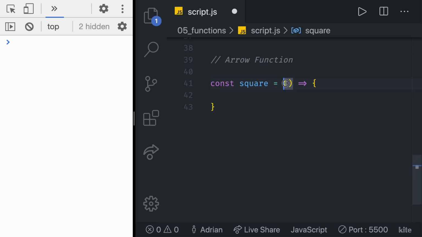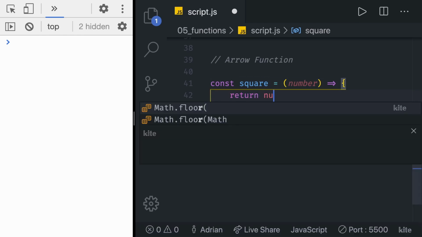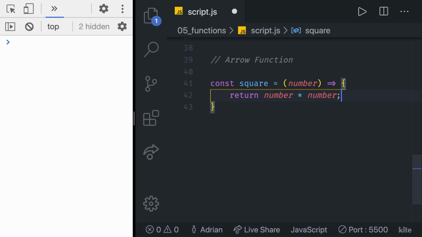So in here, this is a set of parentheses, and in there you can set some parameters. In this case, we're going to take in a number, and then in here we can return, as we did before, a number times a number, just like that. I personally cannot do a lot to help you remember the syntax. That thing you're going to have to do by yourself. So this is never going to change. It's always going to be the same thing. Const, function name, and then the equal sign, parentheses, all the parameters that you have, and then an arrow sign.